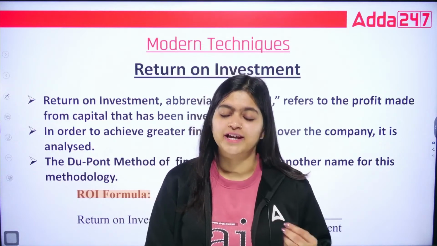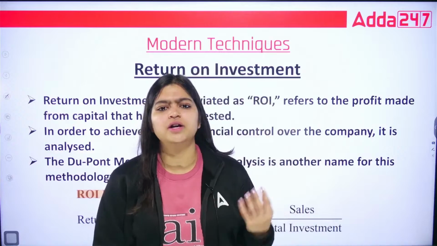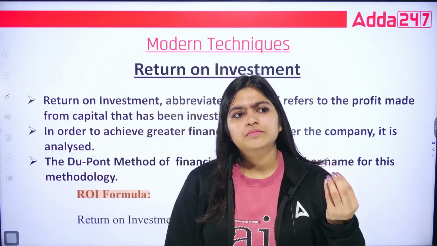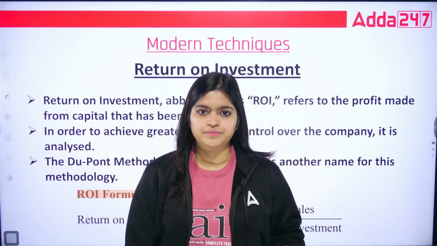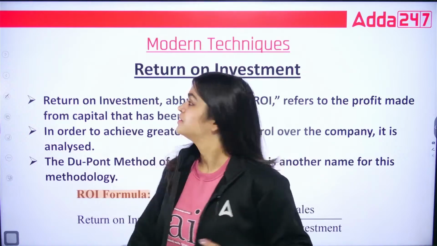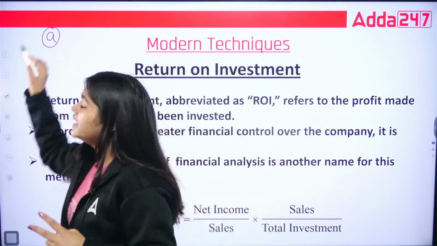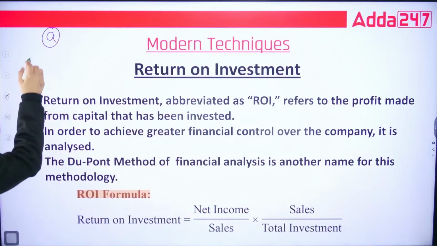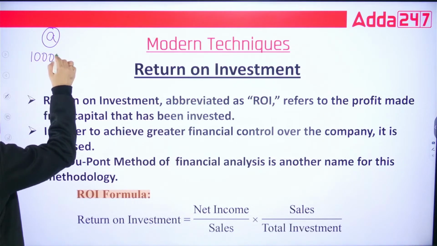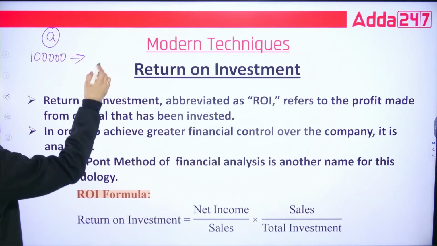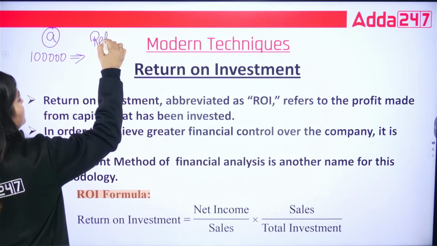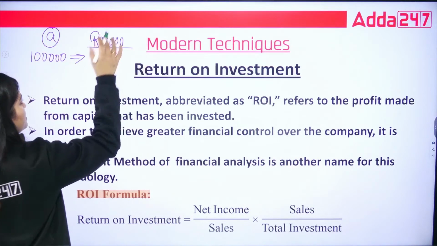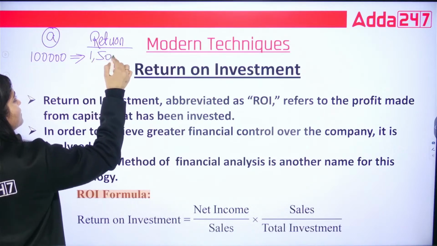Also tell me one thing, as an investor, or as a layman, in which area you are going to invest. You have two scenarios. One scenario is that if you are investing 1 lakh, you are going to receive in return 1,50,000.